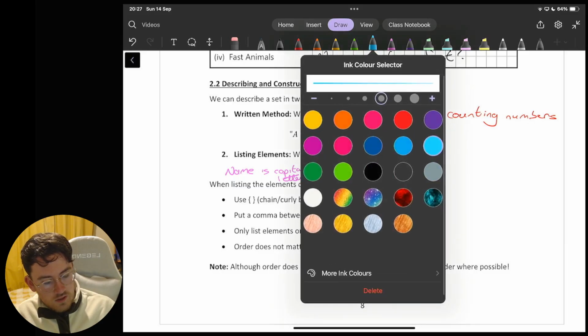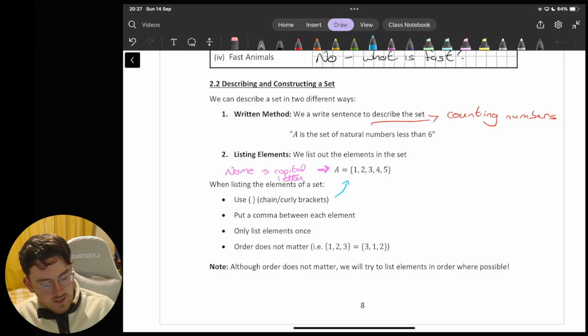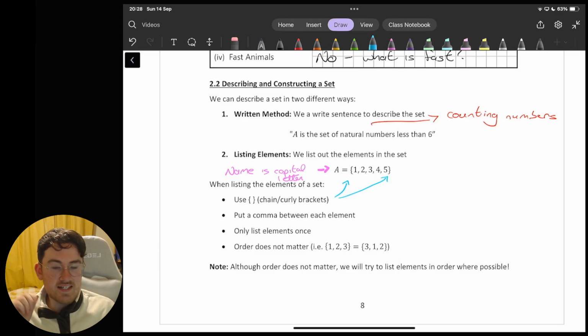In terms of how we're going to list out the elements of a set, the first thing you need to be careful of is that we're using curly brackets, or chain brackets, here. These are the brackets at either end. This is important when we're listing out a set. Anything inside those brackets is considered to be in the set, an element of the set, and anything outside wouldn't be. We must have curly brackets when we are listing the individual elements of a set. It's really, really important. If those brackets were missing, that would actually be incorrect, and there could be potential for confusion. So when we're listing the elements, we always include brackets.